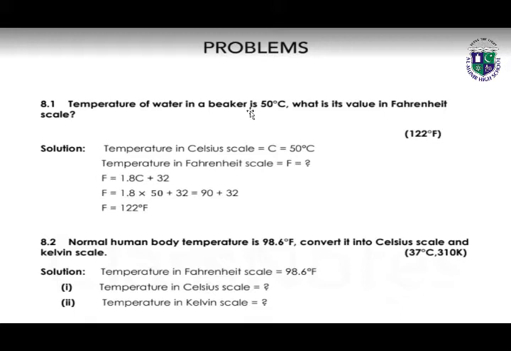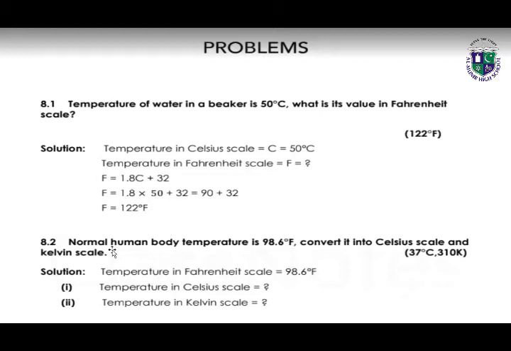Temperature of water in a beaker is 50 degrees centigrade. What is its value in Fahrenheit scale? Temperature in Celsius is given, which is 50 degrees centigrade. Temperature in Fahrenheit is to be found. To calculate, we know the formula, which will be 1.8 times Celsius plus 32. So 1.8 into 50, the value of Celsius is given, which is 50. By calculating all these values, we will get the temperature in Fahrenheit, which will be 122 degrees Fahrenheit.